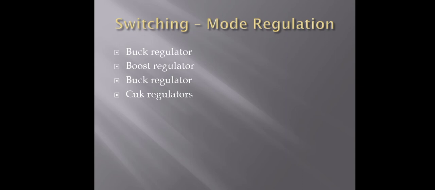Now what are switching mode regulations? Why are they needed for the regulators? The DC converter is used with switching mode regulators to convert DC voltage. Normally the output is unregulated. To regulate the DC output voltage, the regulation is normally achieved by PWM, that is pulse width modulation, at a fixed frequency, and the switching device is normally a BJT, MOSFET or IGBT.